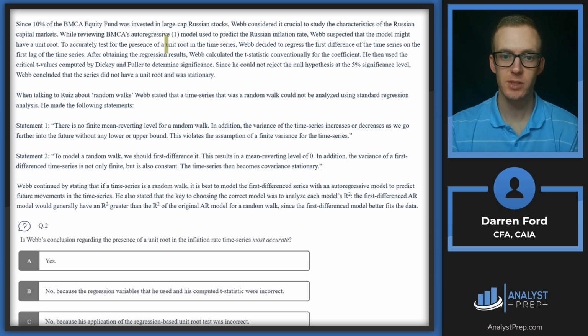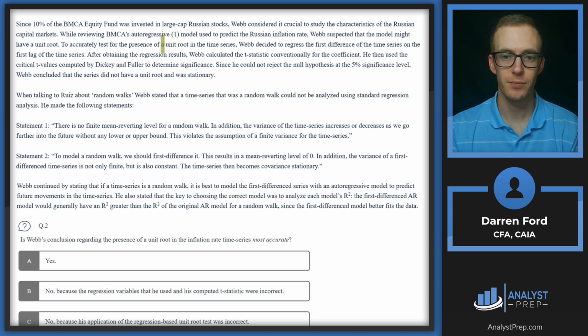To accurately test for the presence of a unit root in the time series, Webb decided to regress the first difference of the time series on the first lag of the time series. So this is one of our options here, that the regression variables he used in the computed t-statistic were incorrect. So this looks good so far from a regression standpoint.